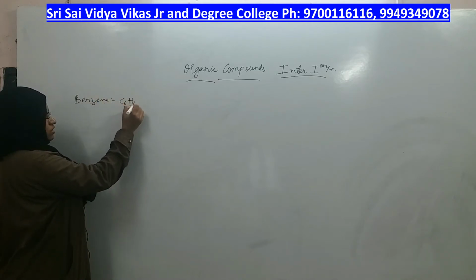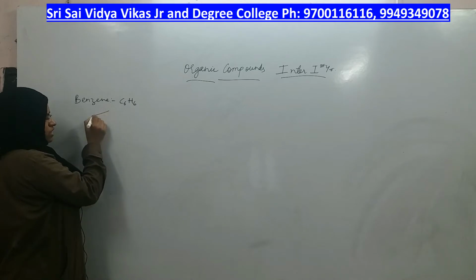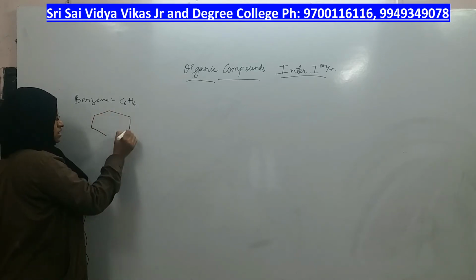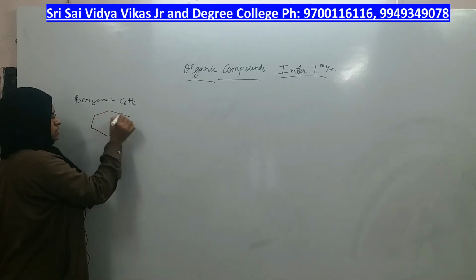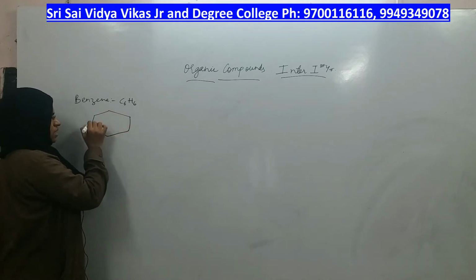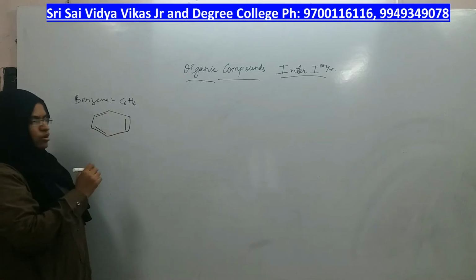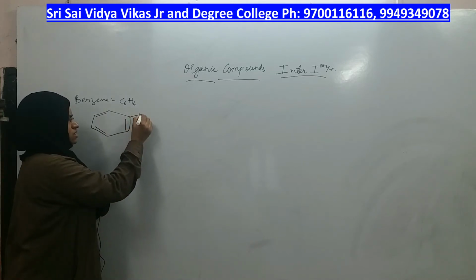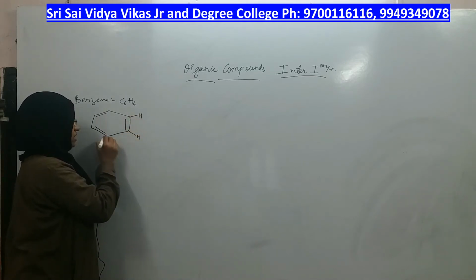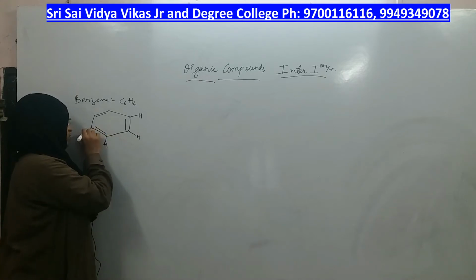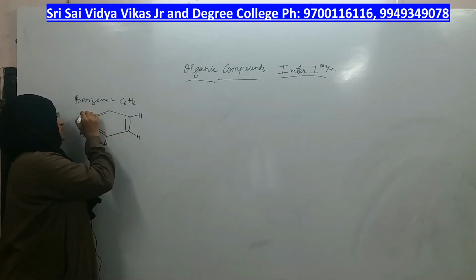C6H6 is the molecular formula. With that molecular formula, its structure is a 6-membered ring. All these 6 are carbons, and in that there are alternating pi bonds present. On each carbon there is one hydrogen. Therefore the molecular formula was what? C6H6.